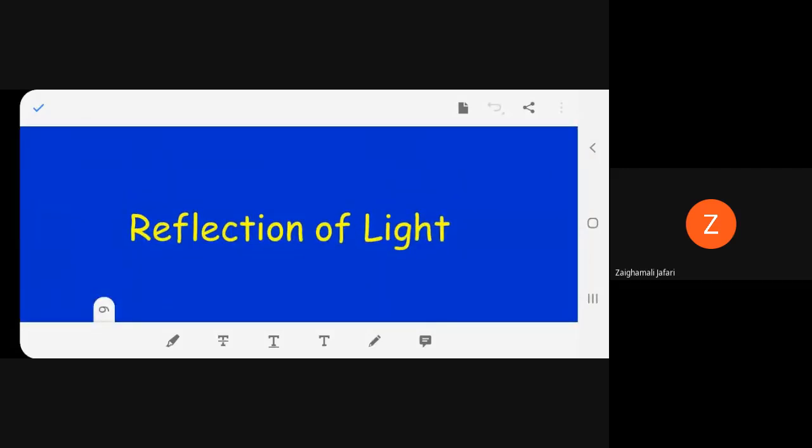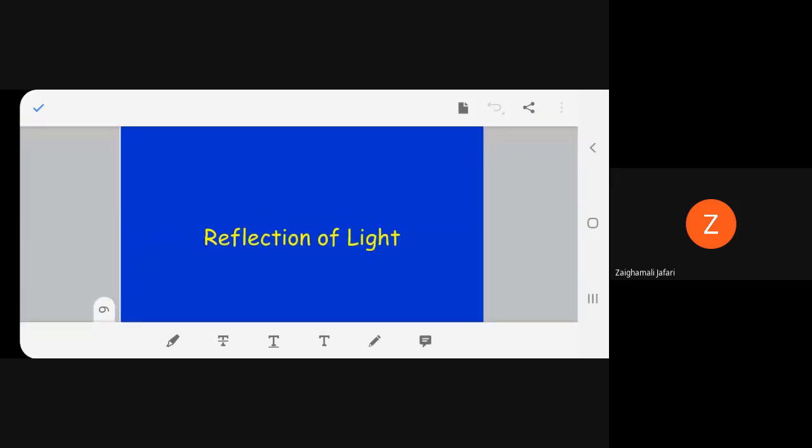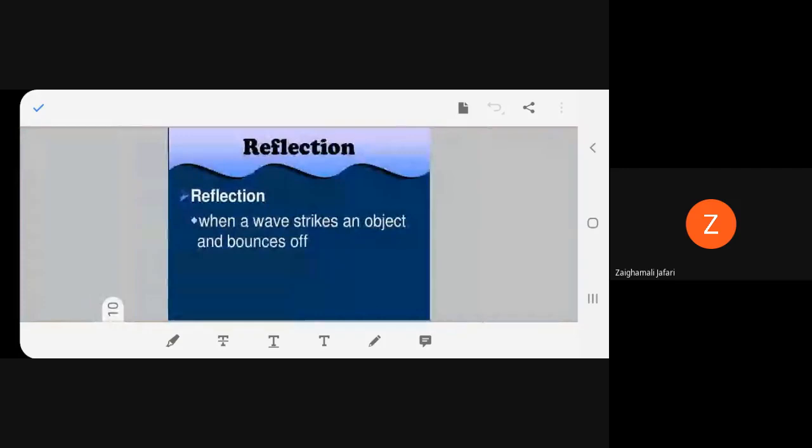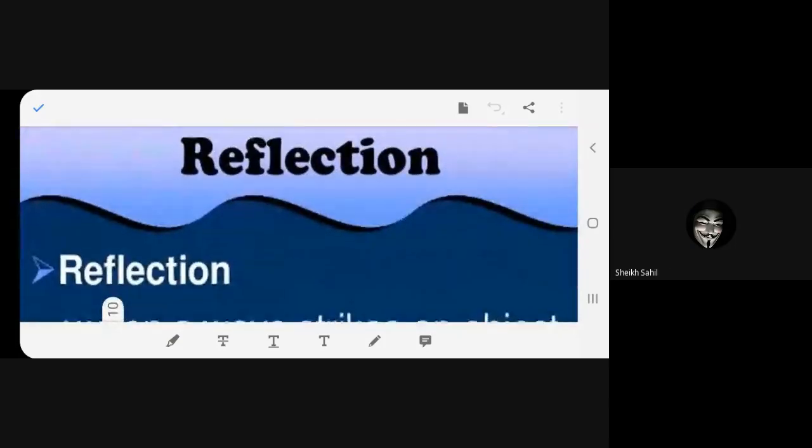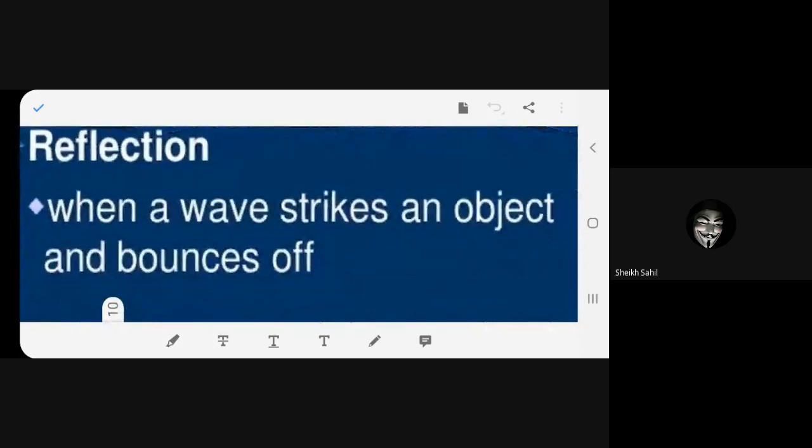Now we are going to talk about reflection of light. It's a detailing that we are going to do. That is reflection of light. Please read. Reflection: when a wave strikes an object and bounces off.